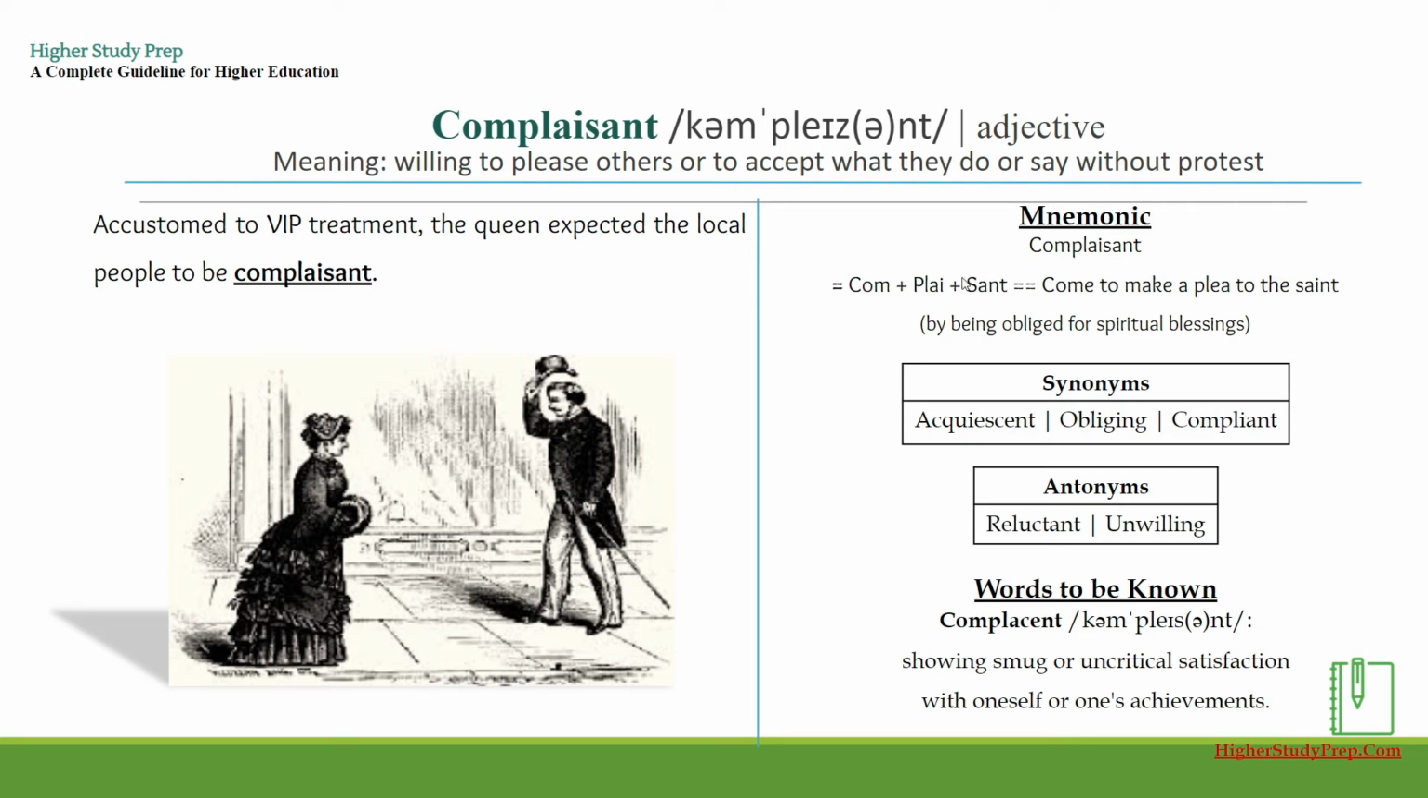word cent can be thought of as saint, where we come to make a plea to the saint by being obliged for spiritual blessings. Some other synonyms to remember the word complacent by could be acquiescent, obliging, compliant, and some antonyms could be reluctant or unwilling. Now remember, there's another word, complacent, that sounds quite similar, but the spelling is different, and so is the meaning. The word complacent means showing smug or uncritical satisfaction with oneself or one's achievement.